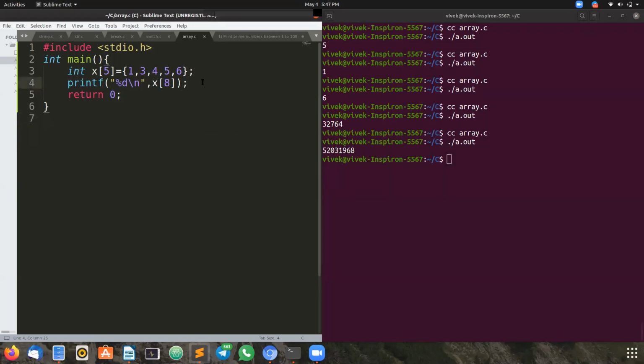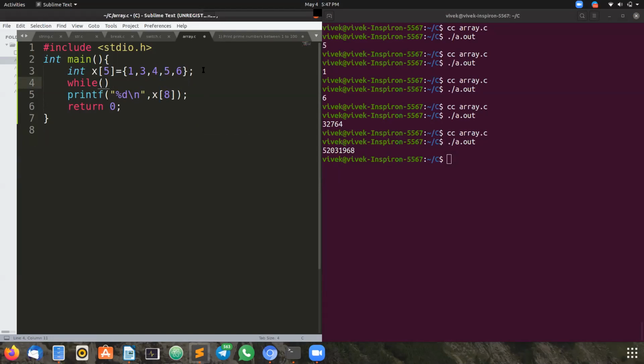Now if you want to print the entire array, what do we have to do? What can we use to print the entire array? For loop. Yeah, not only for loop, we can use any type of loops. Most of the cases you have used for loop. Now I want to show you using a while loop. Why can't we? We can use while loop also.